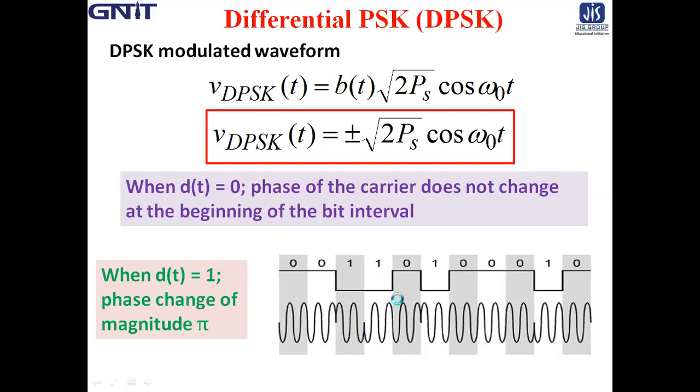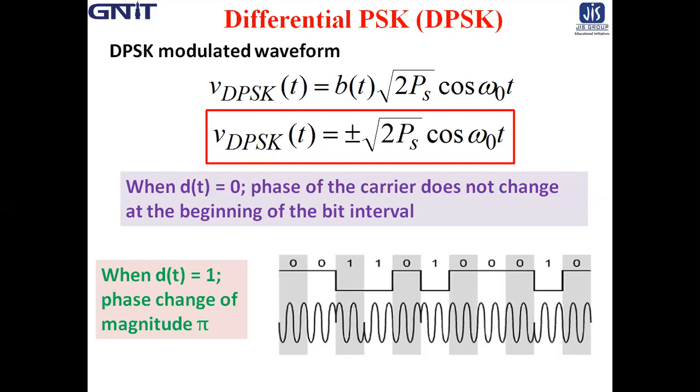In case of BPSK, whenever 0 to 1 or 1 to 0 arises, then in that transition there was a phase shift of 180 degrees. But here, in case of DPSK, when just a 1 comes, it may be 0 to 1, it may be 1 to 1.